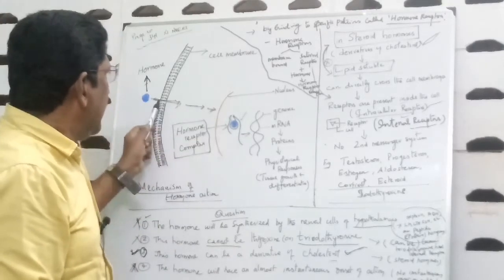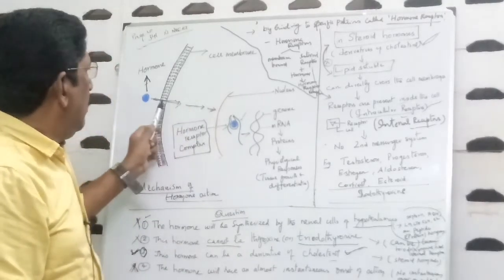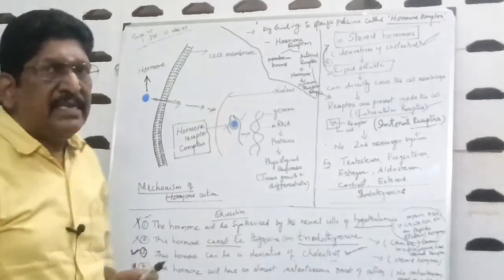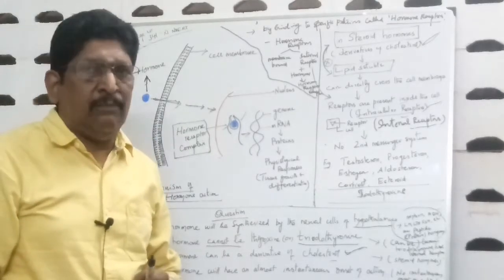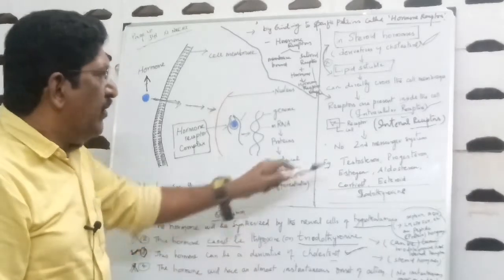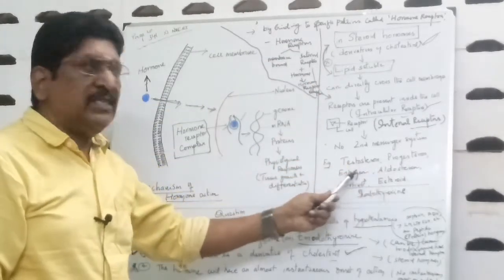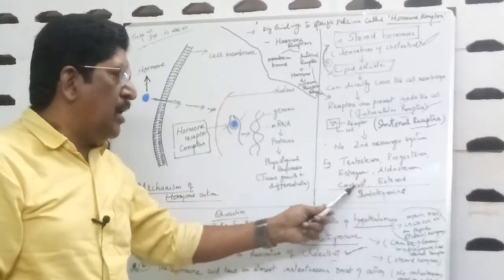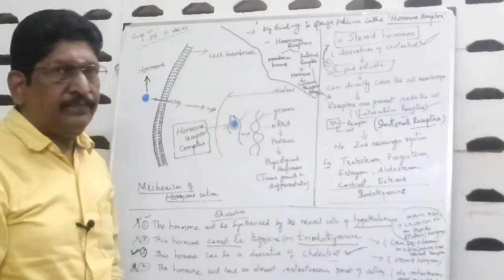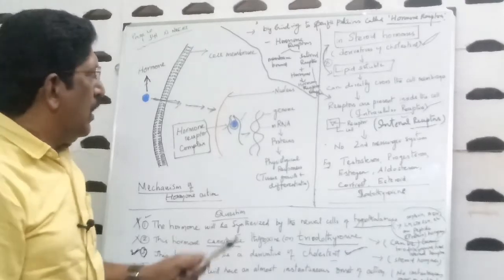into the cell, dissolving the bilipid layer of the cell membrane, since it is a lipid soluble hormone. Examples of steroid hormones are testosterone, progesterone, estrogen, aldosterone and cortisol. Okay.